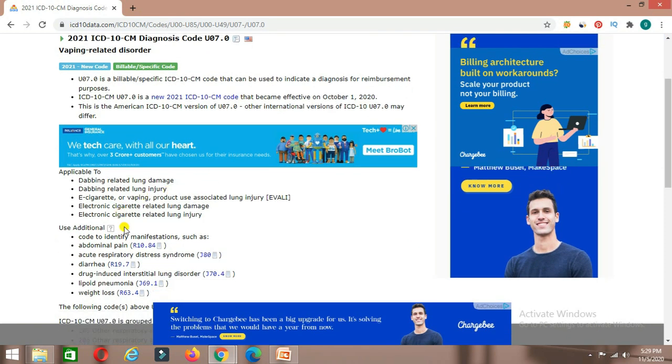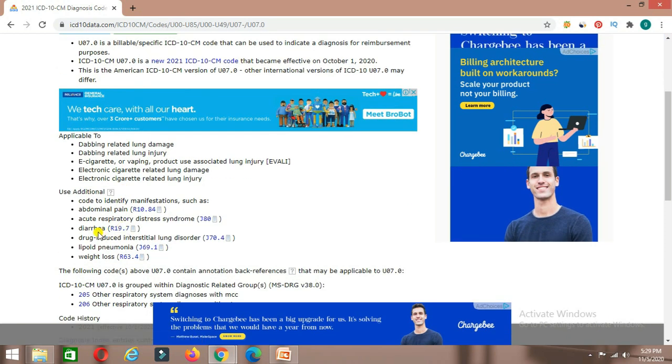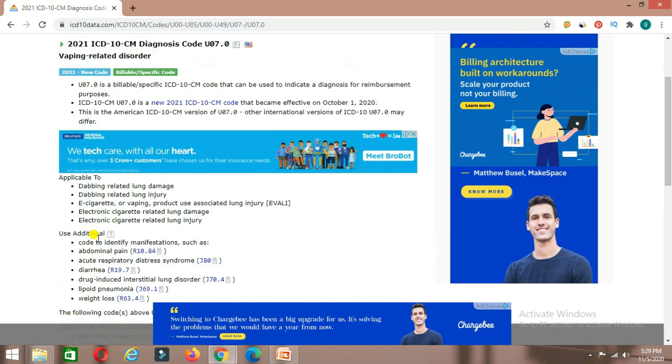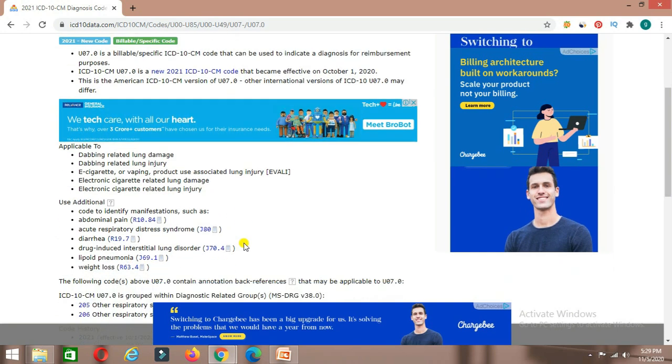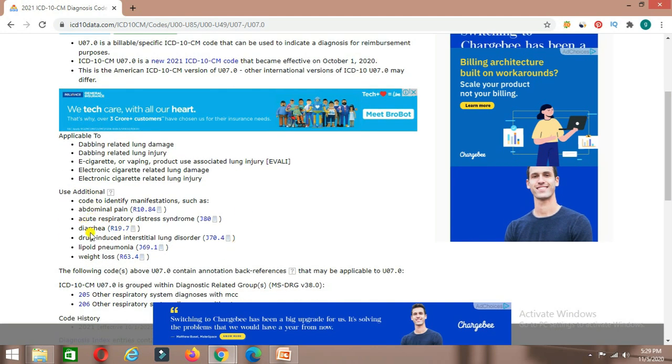Also we have to code additionally these codes: abdominal pain, acute respiratory distress syndrome, diarrhea. We can assign the additional codes along with the vaping related disorder ICD-10 code. As I told, if abdominal pain and diarrhea are documented in the report, we can assign them because they are gastrointestinal symptoms, not related to the respiratory system.